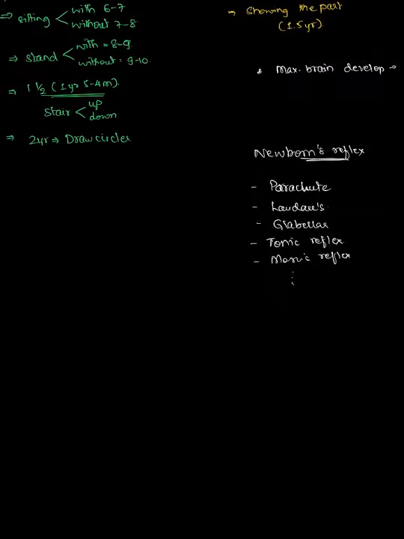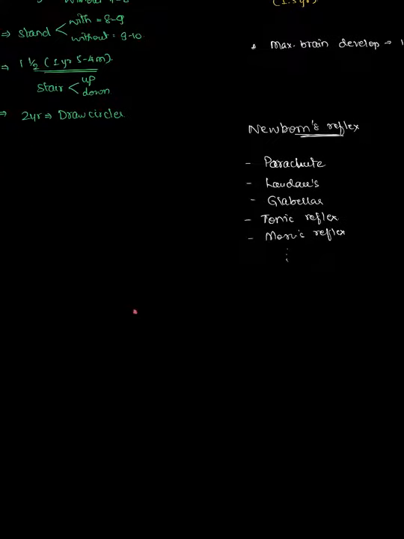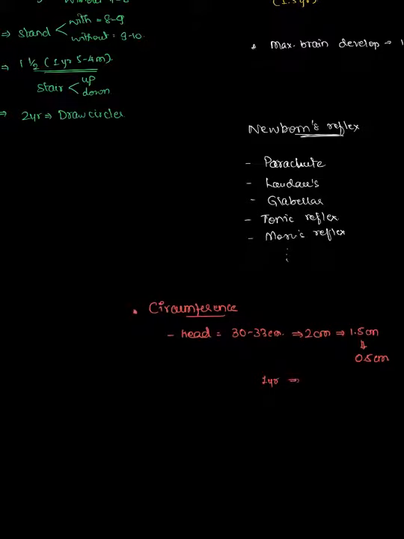Finally, there are some important circumferences that you need to remember. Let's consider the first one, that is the head circumference. The head circumference will normally be 30 to 33 centimeters. It will increase by 2 centimeters for some months, and after that by 1.5 centimeters and 0.5 centimeter for a few months. Finally, at the age of 1 year it will attain a head circumference of some 45 centimeters.